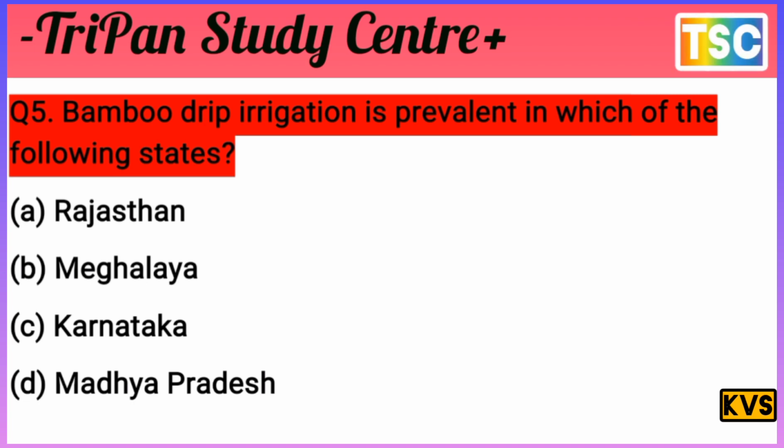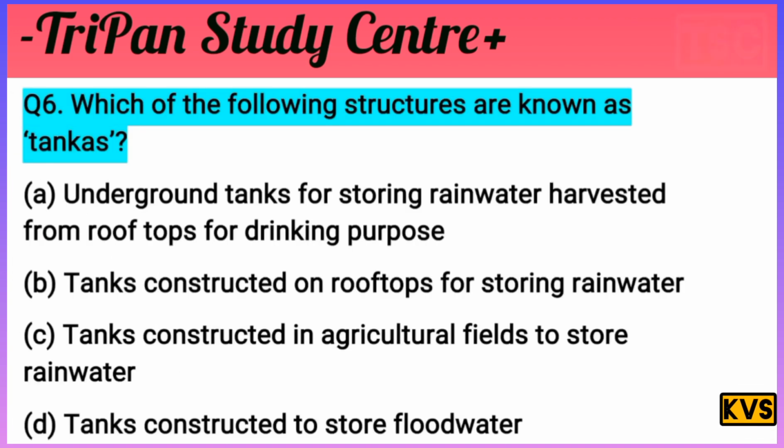Meghalaya has bamboo drip irrigation. It is not Rajasthan, not Karnataka, and not Madhya Pradesh. Option B is correct here. Meghalaya is important. Next question.